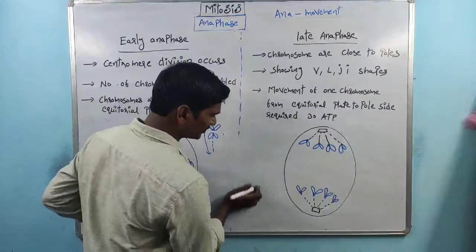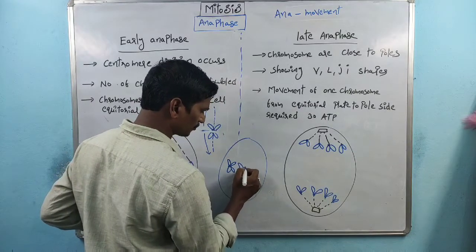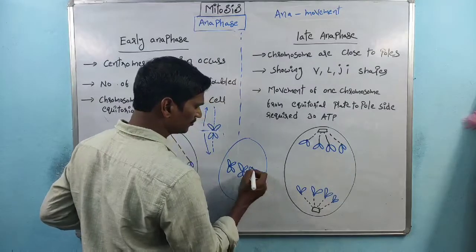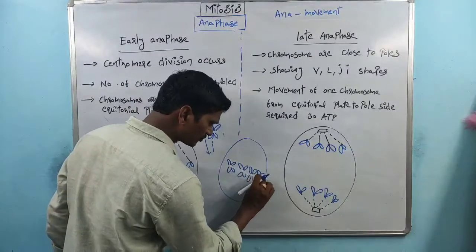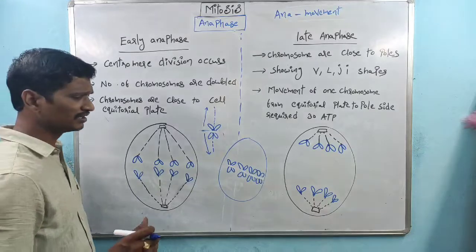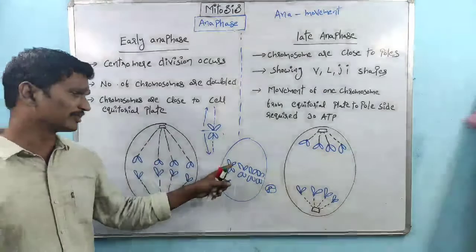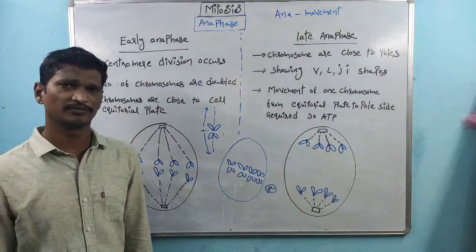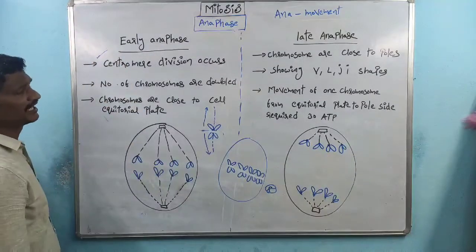Remember, within metaphase I drew a total of 4 chromosomes. Suppose this is the metaphase. I drew 4 chromosomes in metaphase. After the splitting of centromeres, the number of chromosomes is doubled. So the 4 becomes 8, because here the centromere division takes place and the number of chromosomes is doubled. Right? So the centromere division occurs within the early anaphase.